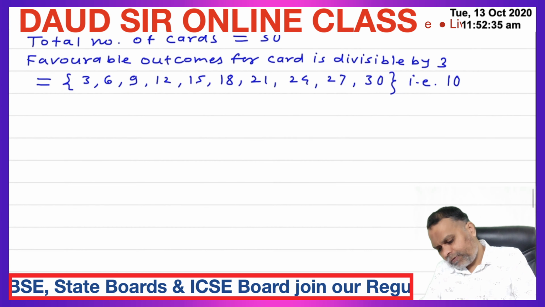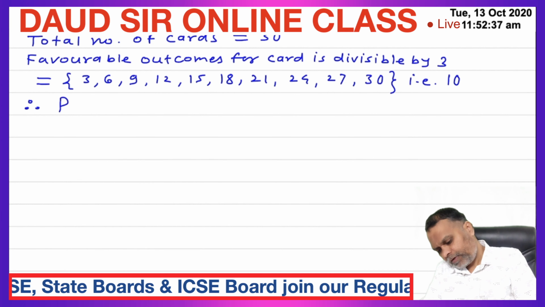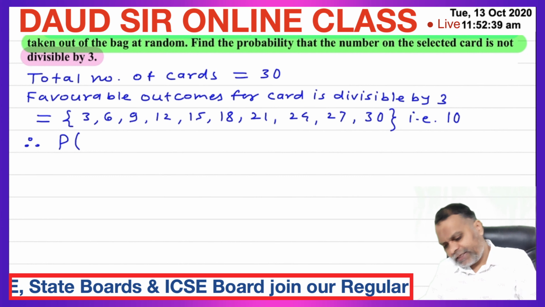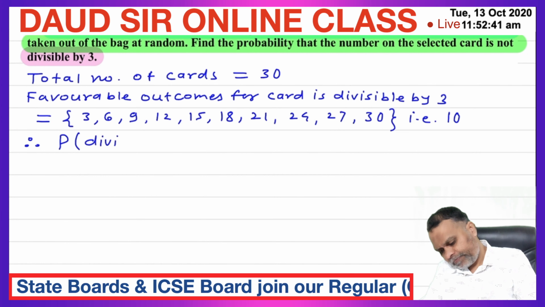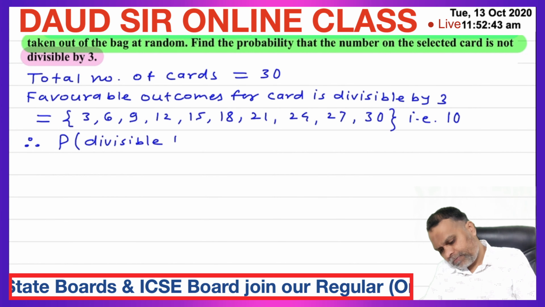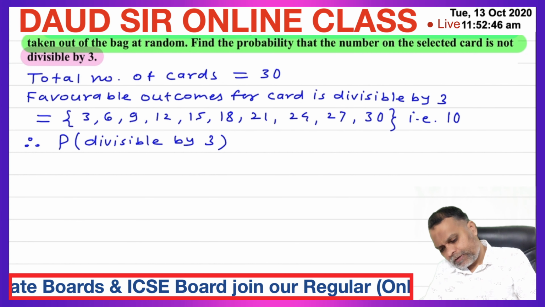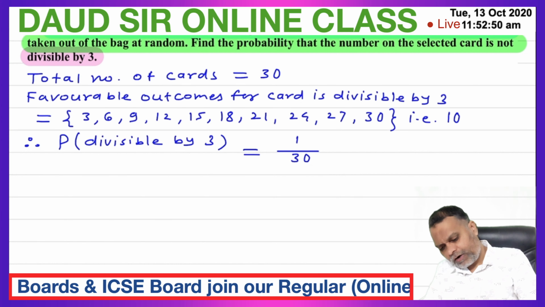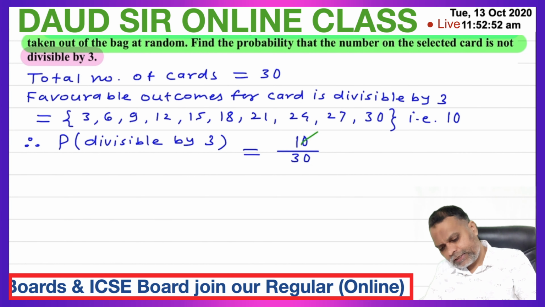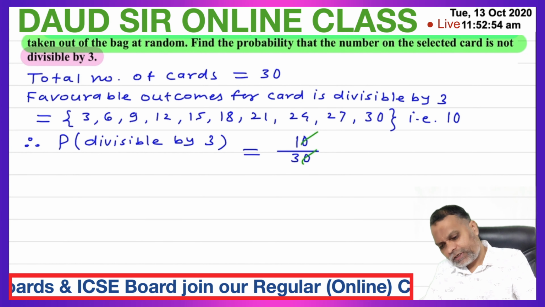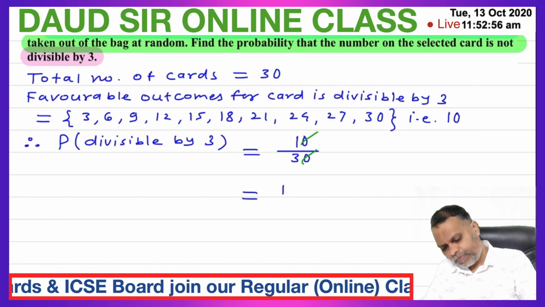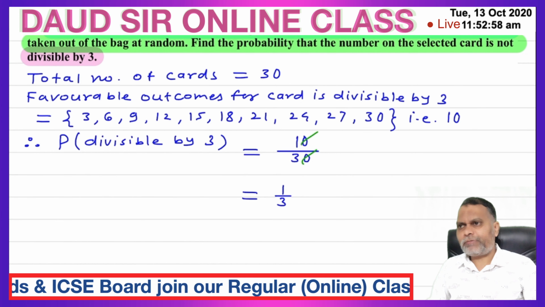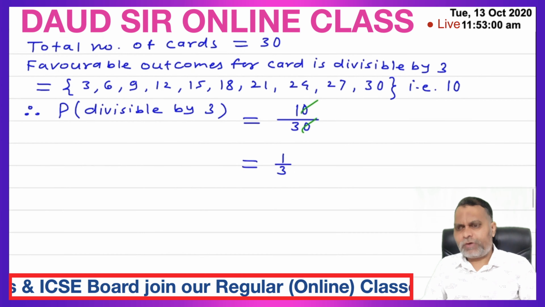So therefore probability of divisible by 3 is equal to favorable outcome 10 upon total number of cards 30, 0, 0 cancelled, so 1 upon 3. Probability of divisible by 3 is 1 upon 3.